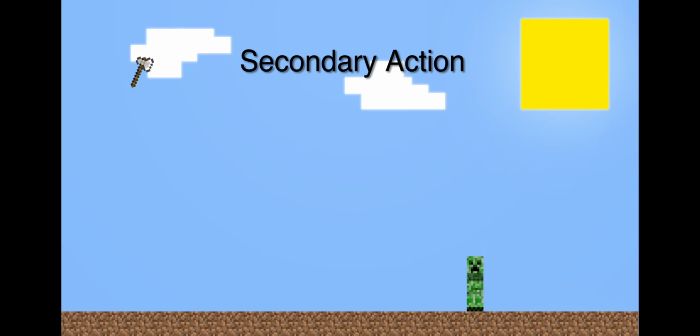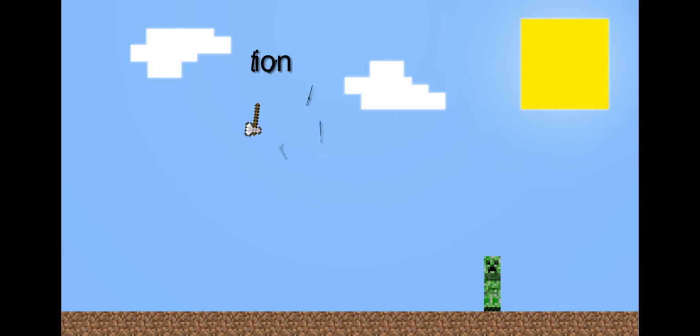Secondary action is when the main action is in the process of finishing, then another action starts. This makes the animation seem more lifelike and it helps add to the main action. It also means that there is always something happening on the stage. For example, an axe is thrown and bounces off a zombie's head, and the zombie's head falls off and rolls away.